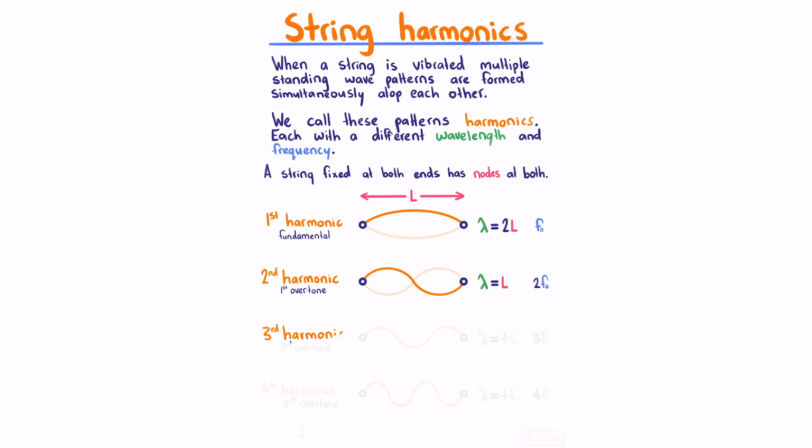Our third harmonic, or second overtone, introduces yet another node, and if we divide our string into thirds, you might note that our wavelength is 2/3 of this length. Because our wavelength is literally a third of our fundamental, we must have 3 times the frequency. Our fourth harmonic, or third overtone, introduces yet another node, and you might note that our full wavelength is half of our length. Because half of L is a quarter of our original 2L, we must have 4 times the frequency. We'll stop here, but it's important to note that these harmonics do continue forever, albeit at reducing amplitude.